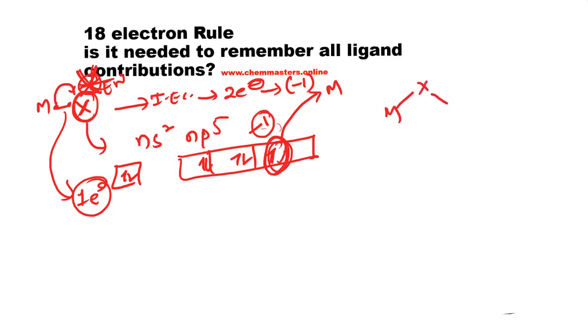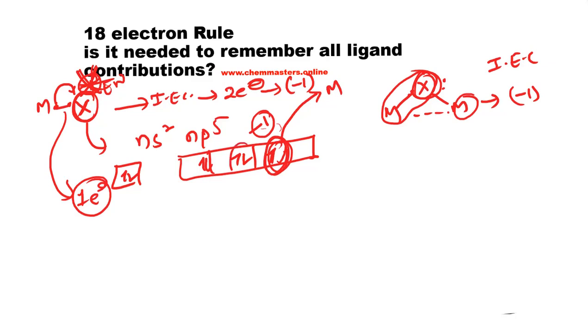Now just look at the bridge here. Metal, halogen, right? So in this case we can say in ionic electron count, halogen always has the -1 formal oxidation state. And in the next case each halogen is coordinated with the metal. Here each halogen contributes 2 electrons to the metal, because halogen has lone pairs of electrons.